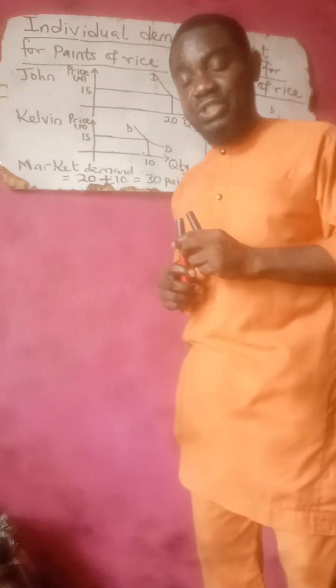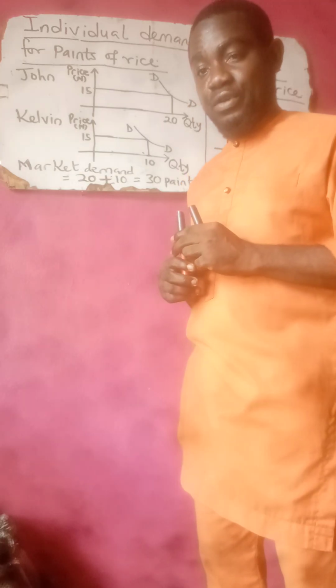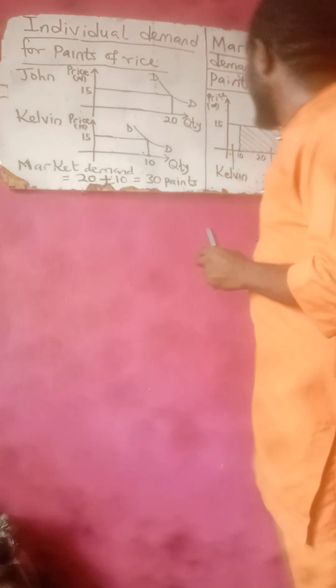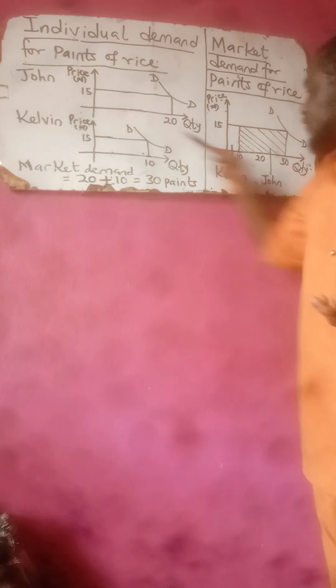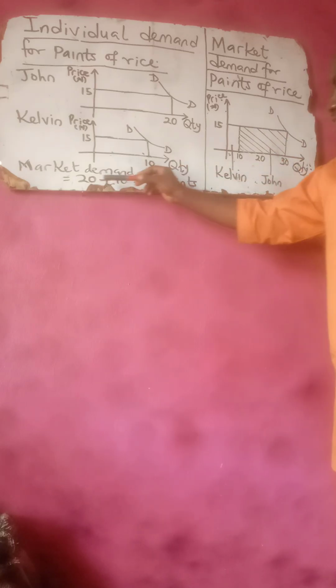How are we going to illustrate it on the curve or diagram for market demand? Here is what we have. This is the price, the common price for a pint of rice, and this is the quantity. Then we have 10, 20, 30. That 10 is the quantity consumed by Kelvin. You have to start with the smaller one. Then you extend it to 30, which is derived by summing up the quantity demanded by both consumers.